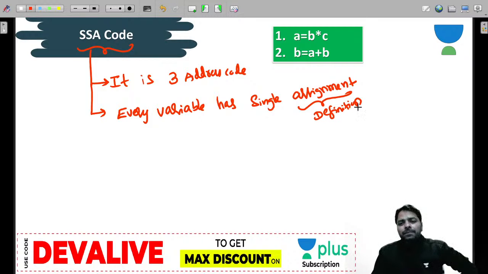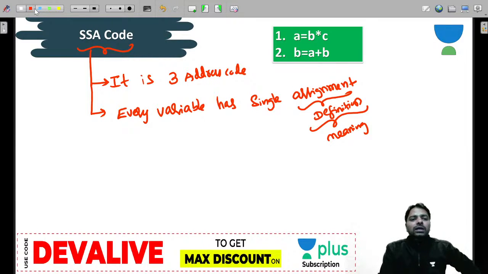What is definition? A single meaning. Right, now let's look at the given code.